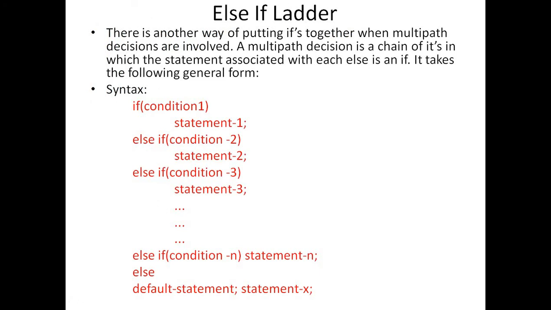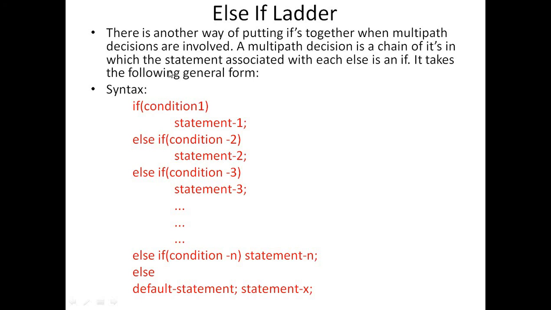Then the fourth basic form of the if statement is the else if ladder. Else if ladder means what? Sometimes we need to give multiple decisions or multi-part decisions, which need a chain for the execution, and through that we execute only one statement based on a particular condition, not all the statements. So a multi-part decision is a chain of ifs in which the statement associated with each else is an if. It takes the following general form.